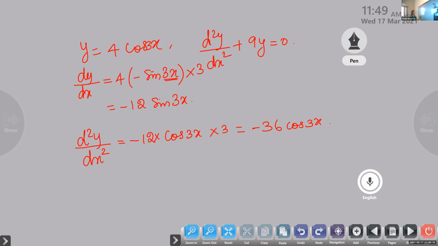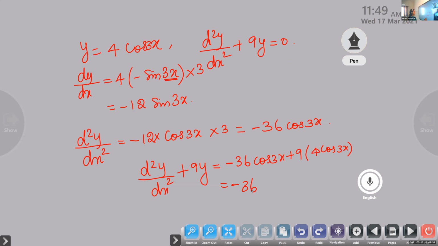Now substitute this in the equation d square y by dx square plus 9y. What is d square y by dx square? Minus 36 cos 3x plus 9 into y. What is y? 4 cos 3x. So we will get minus 36 cos 3x plus 36 cos 3x. Minus and plus will get cancelled. We get this as 0.